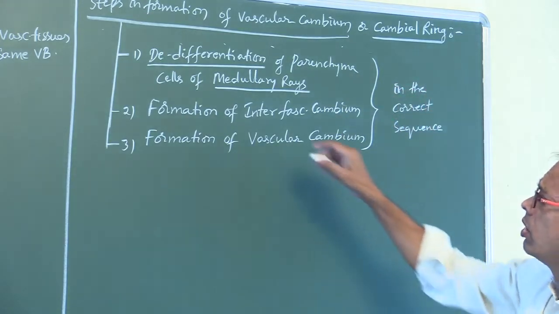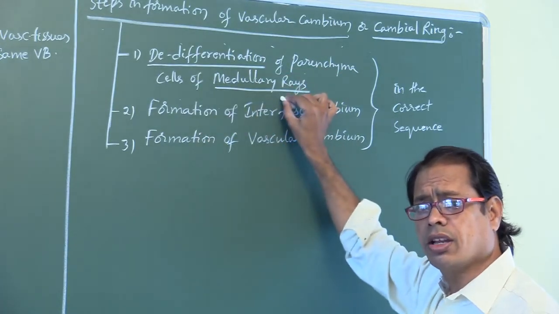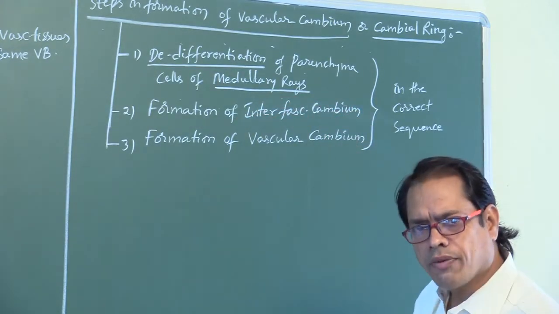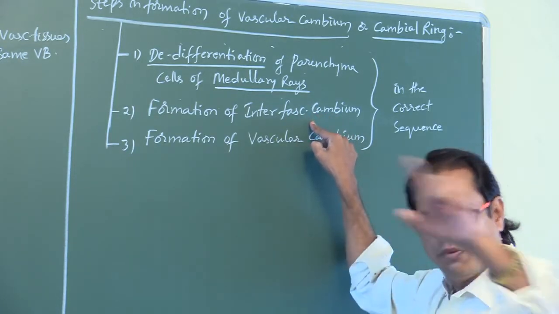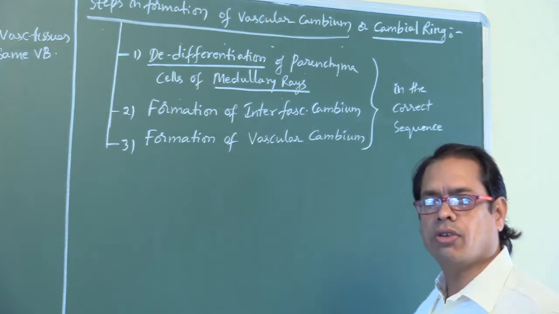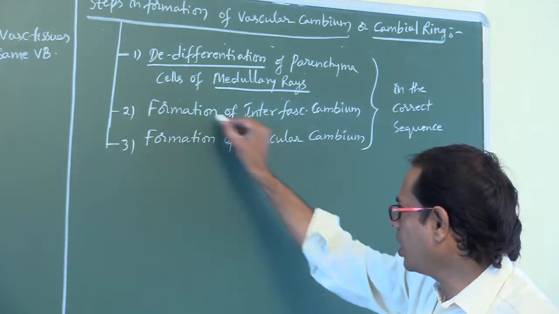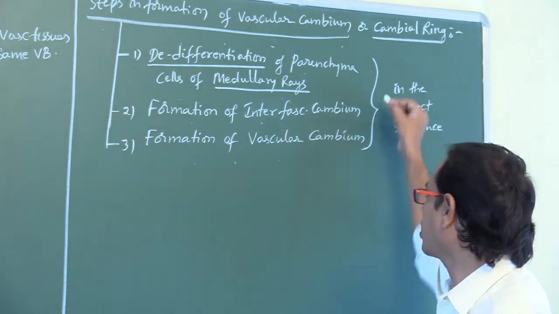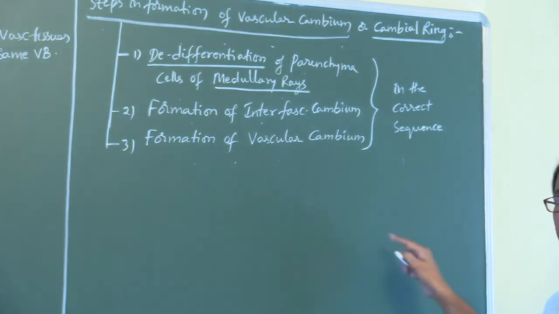Okay. So, dedifferentiation of parenchyma cells of medullary rays. Next one, formation of intervascular cambium. Then intravascular cambium and intervascular cambium are joined together and form vascular cambium, which is continuous. Vascular cambium is also called cambial ring. These are the three steps you have to say in the correct sequence. So, please note down all these points, my dear students.